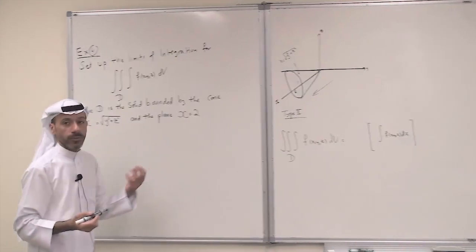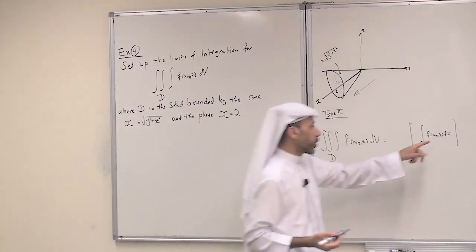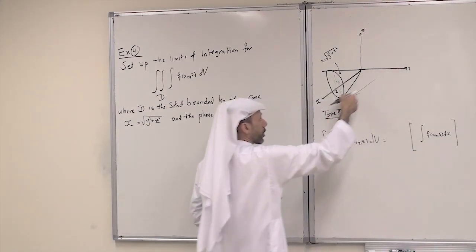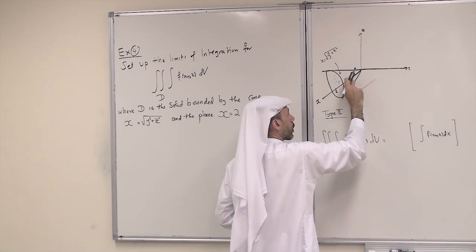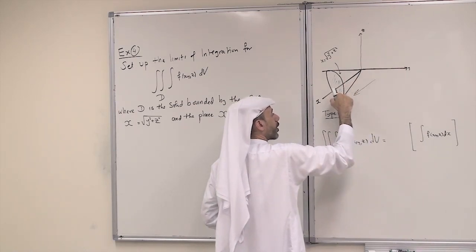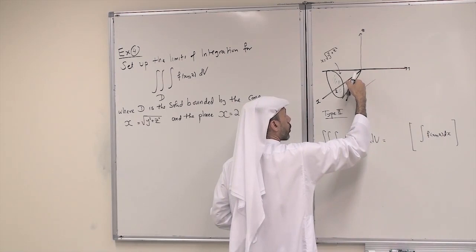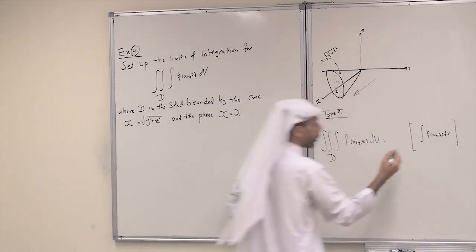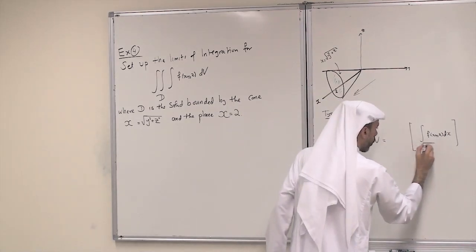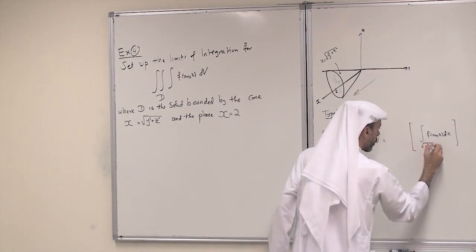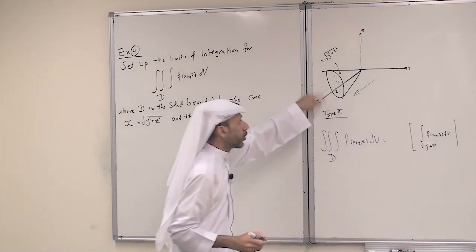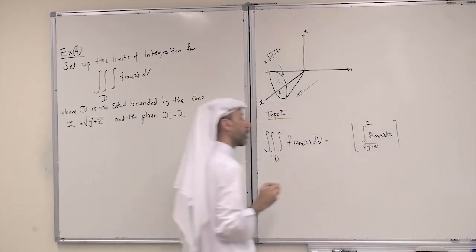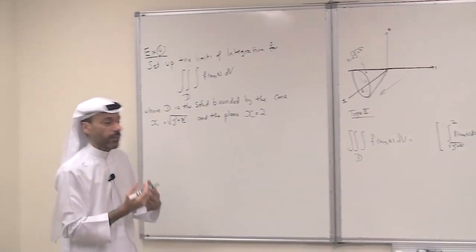Now what are the limits of integration with respect to x? Here, if I just go along the x-axis, I enter the solid through the cone and I leave the solid through the plane x equals 2. So the lower limit will be the cone, root y squared plus z squared, and I leave it through the plane x equals 2, so that is the upper limit. So these are the limits of x.